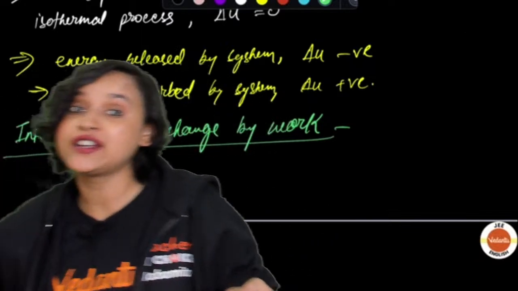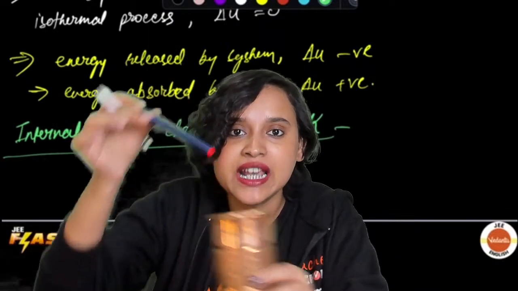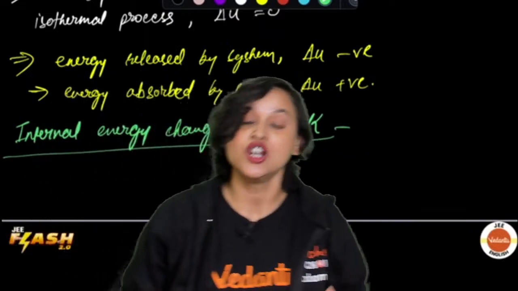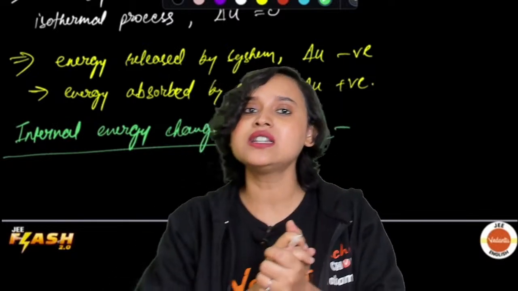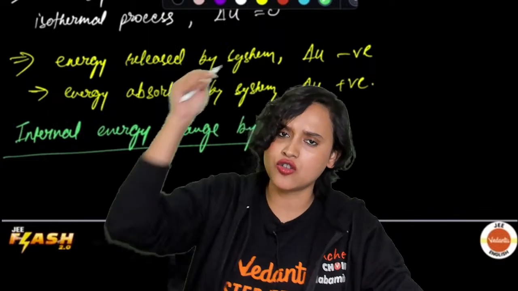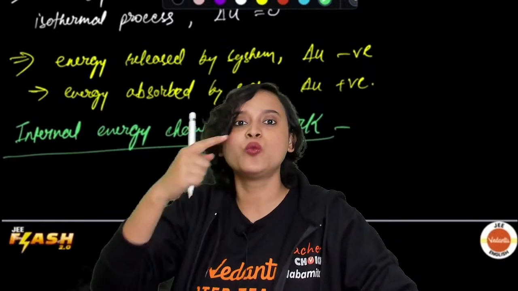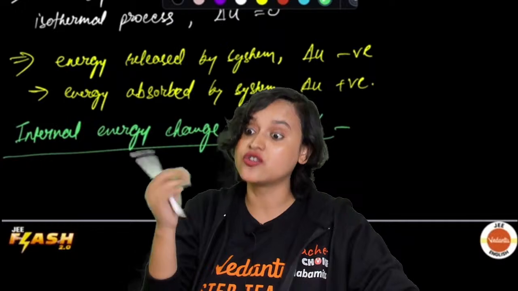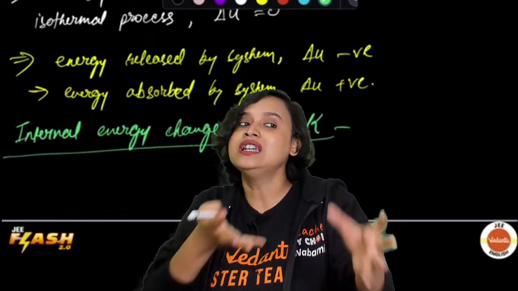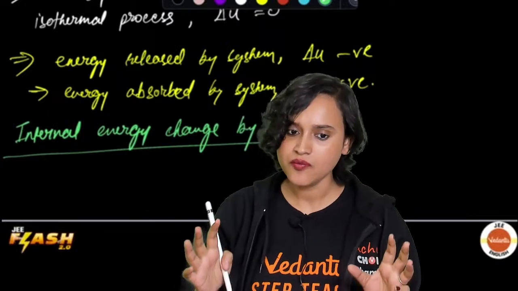But there is also a possibility that I can do the work. Remember, sometime back I took this copper glass and I stirred it. This is mechanical work, using a stirrer. Or I can dip in an immersion rod, and that way also internal energy will change, because the rod will raise the temperature, the water molecules will gain some energy and the internal energy will change. Am I right, guys?